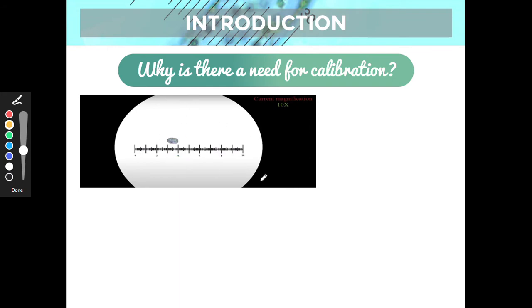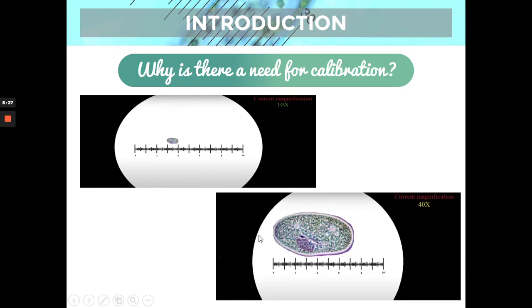That's under 10x. But when we go to 40x, we increase the magnification. As you can see, the organism becomes much larger, but it actually has the same size. The difference is that it was magnified to a much higher magnification, which is why it appeared bigger. But in reality, the size of this organism is the same. That is why we need to calibrate your ocular micrometer per objective, so that we know how much each of these lines measures.